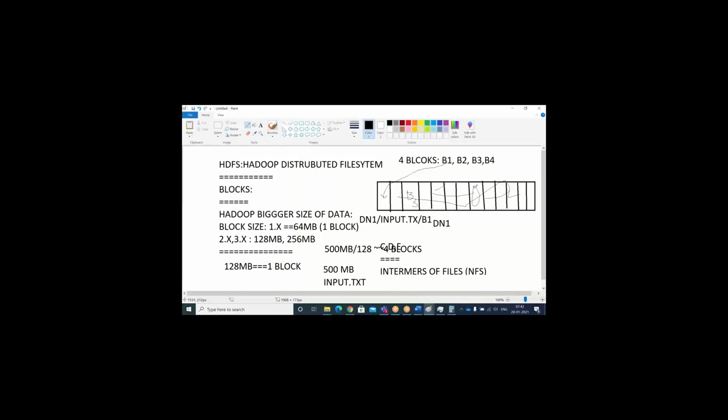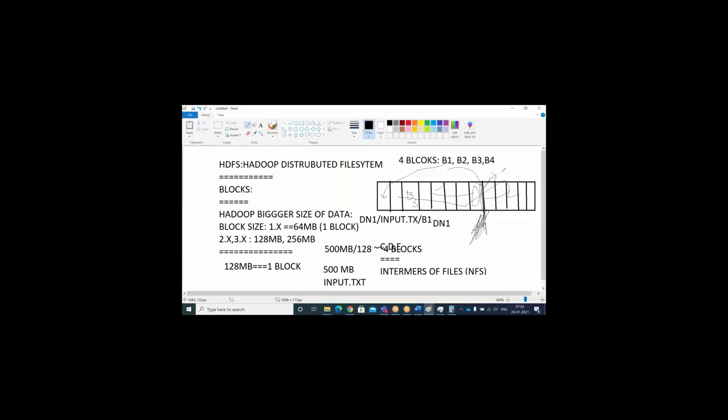Let's say it is going to be stored here, and the block is 128 MB, but something will be left over, right? The unused space. This will be used by other data, or it will be unused. There is a mechanism where, whenever we run some kind of space-related metrics, this space also will be occupied.